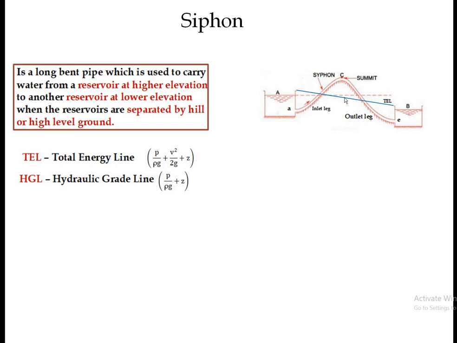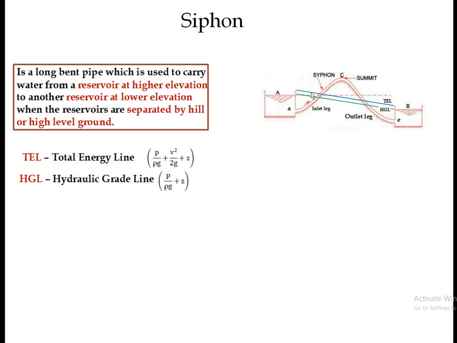So that line should be below the total energy line. The hydraulic grade line is always below the total energy line. This green line shows the hydraulic grade line.